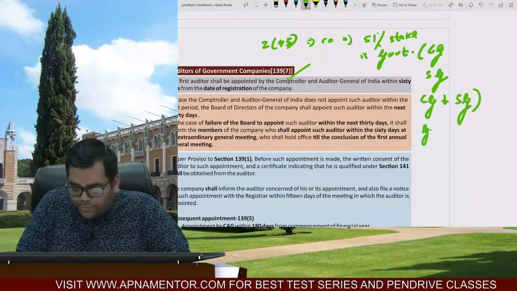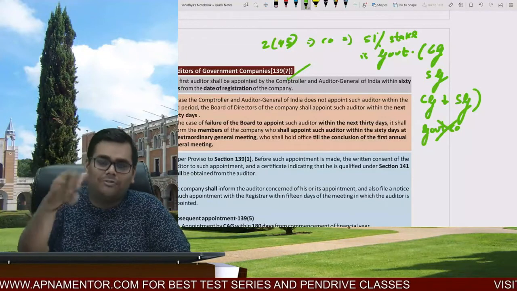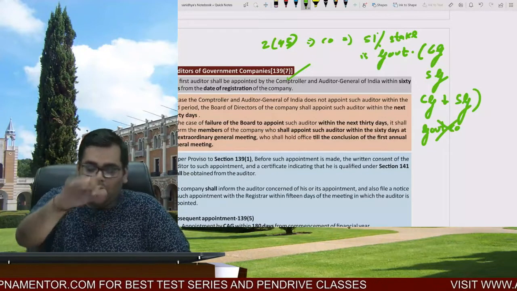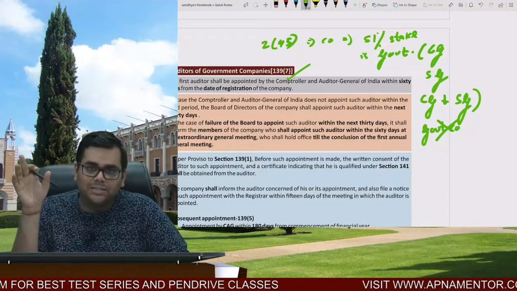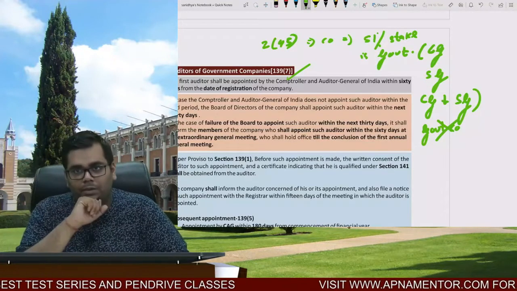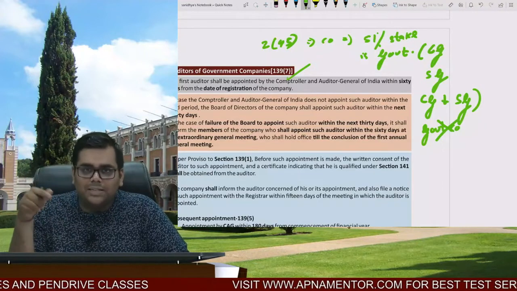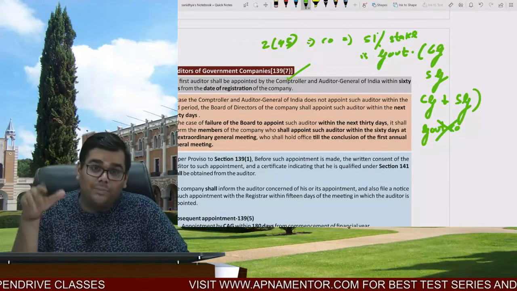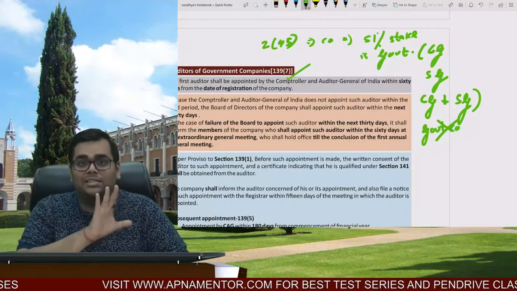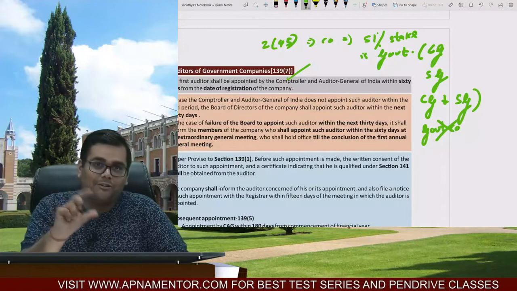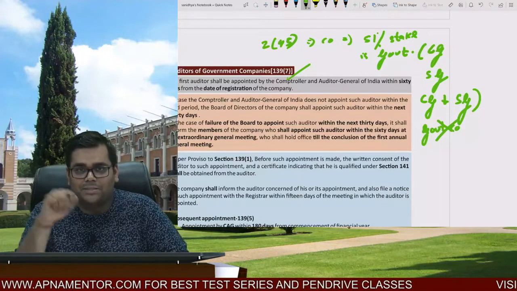Nowhere is government company given. So any stake by a government company will not make the company a government company. You have to understand. ABC company, 30% stake by the CG, 30% stake by the SG, it is a government company. ABC company, 20% stake by the CG, 20% stake by the SG, 20% stake by a government company. It is not a government company because only the stake of the CG and SG is to be counted. One beautiful question came from this part in one of the law papers, and most of the students made a mistake. So you have to be careful.